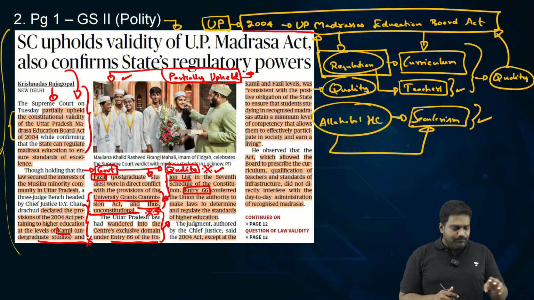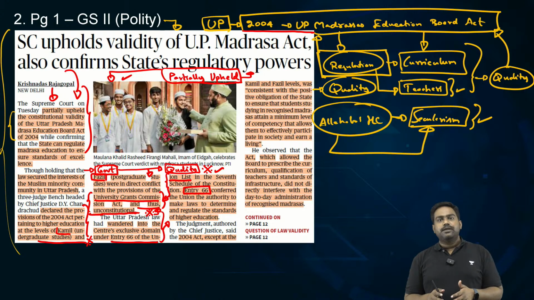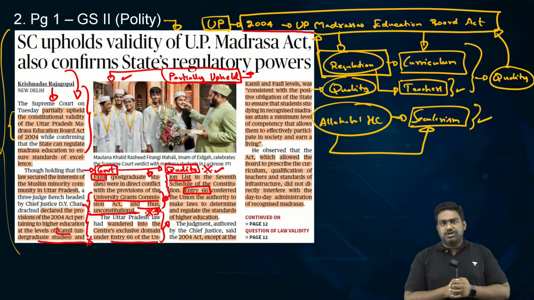Let me repeat this point. The law was passed by the state assembly through the state government. The state has no jurisdiction over the union list. Higher education under entry 66 comes under the center. It's on the union list of the 7th schedule. So if you look at education in madrasas, there are different levels of education.